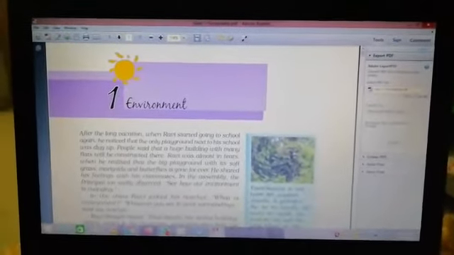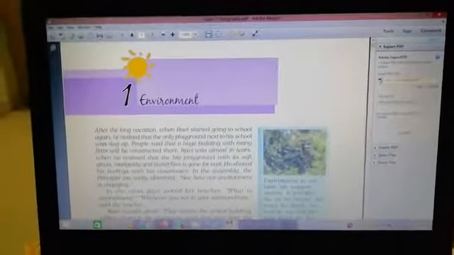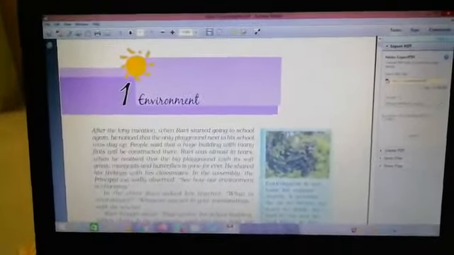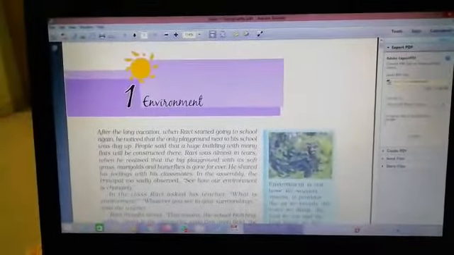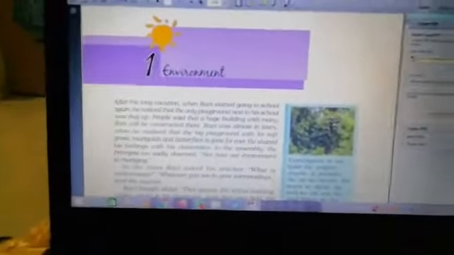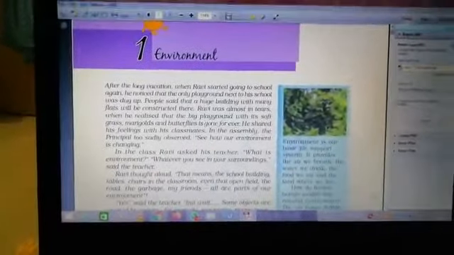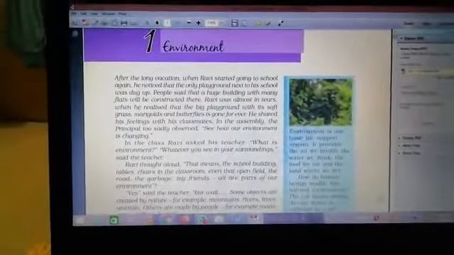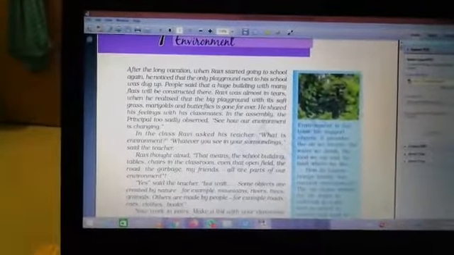Today I would like to explain Geography Lesson 1, Environment. Now, what is an environment? Environment includes everything, living or non-living things, like people, animals, plants and all other things. Environment is our basic life support system. It provides us the air we breathe, the water we drink, the food we eat, and the land where we live.